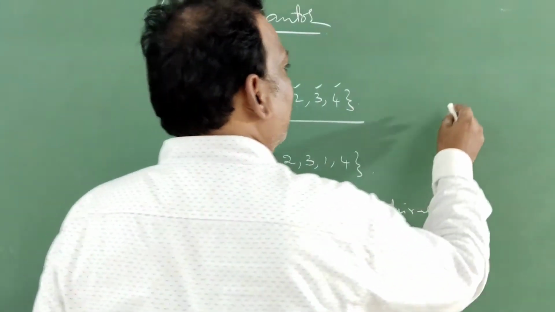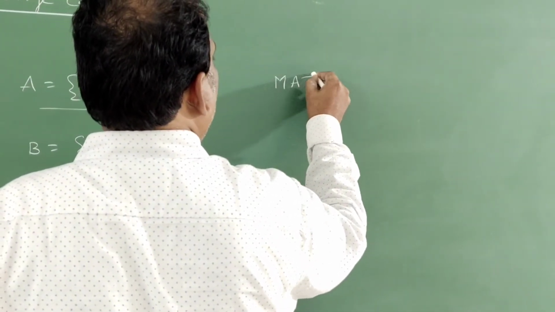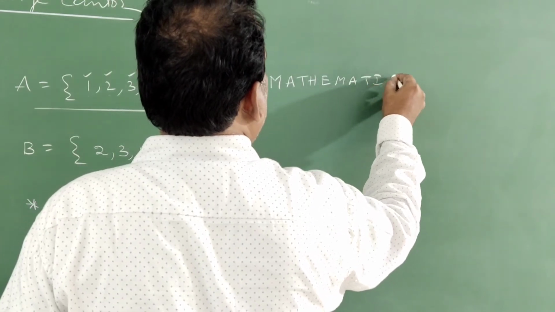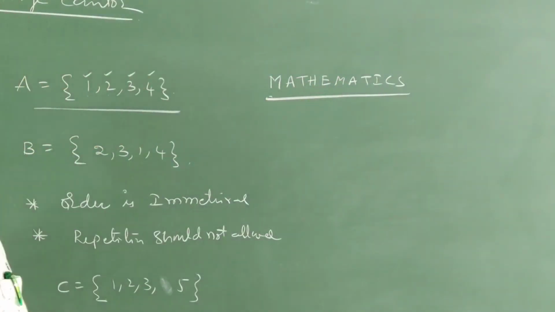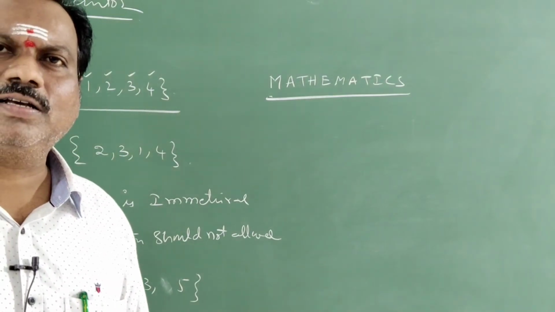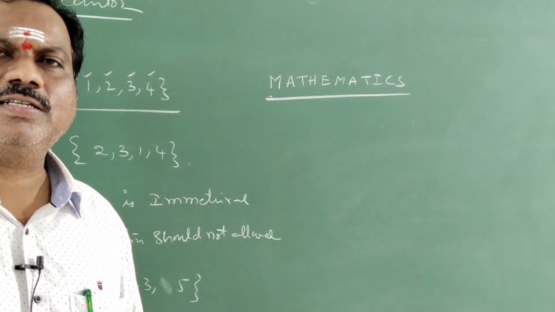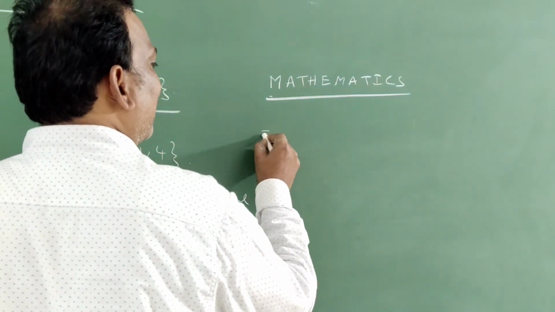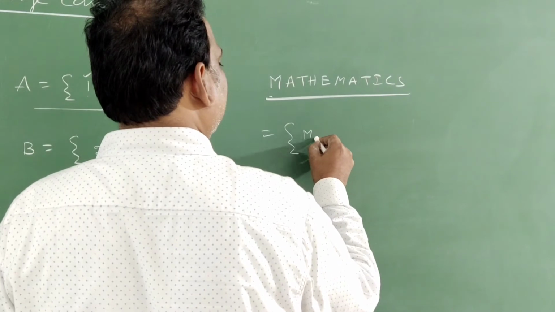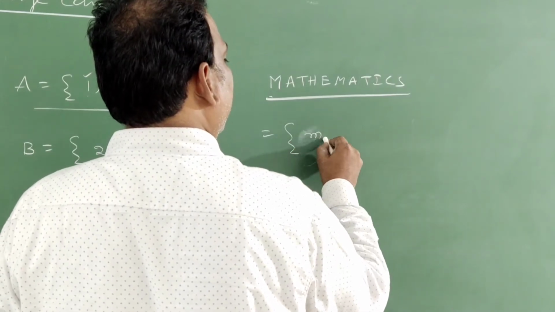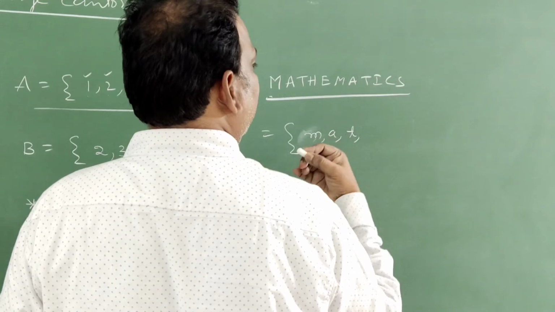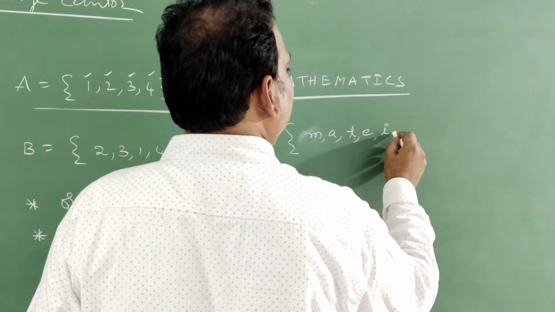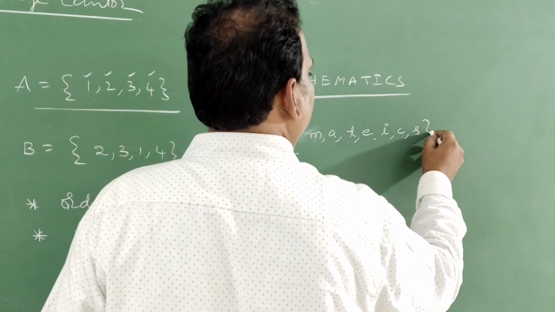For example, take MATHEMATICS. Is it correct, students? They will ask, write the letters involved in MATHEMATICS in set brackets. I will write like this: M, A, T, E, I, C, S. Why?